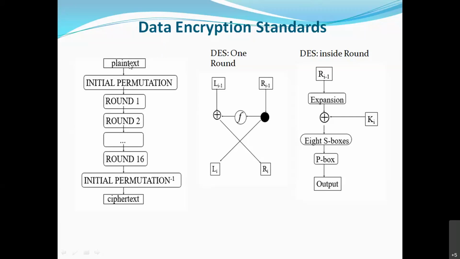Take pen and paper also, because I'm going to ask some simple questions in between, and you will learn this easily if you have pen and paper. This plain text is 64 bits. Now, some steps are done in between and we get ciphertext. Ciphertext size will also be 64 bits. In between, permutation is done, and after permutation, whatever 64 bits are there will go through how many rounds? 16 rounds. So round 1 output will be given to round 2. Again, something is done in round 2.